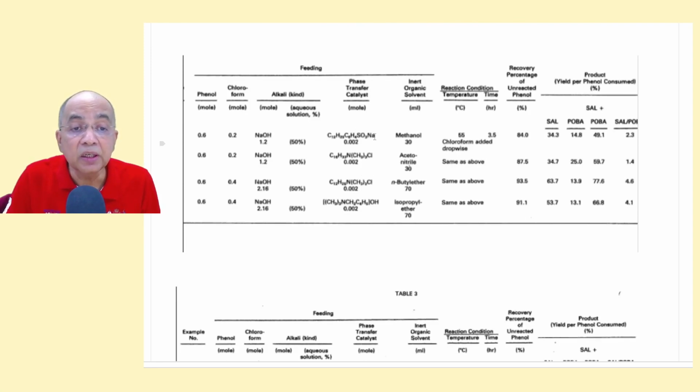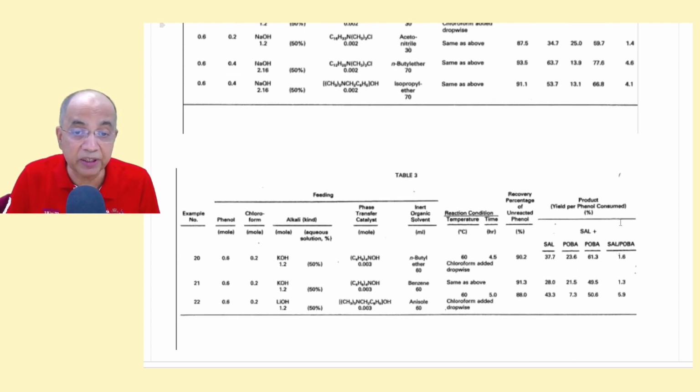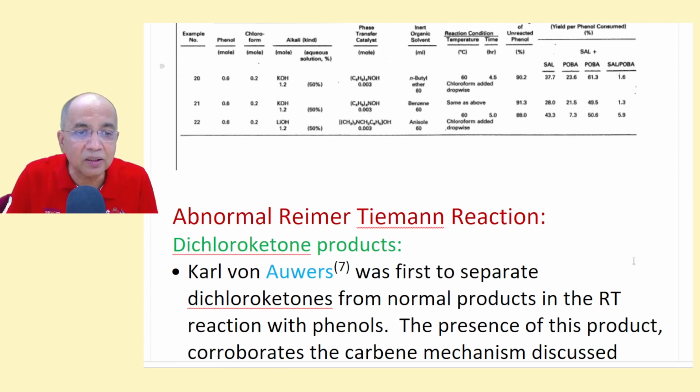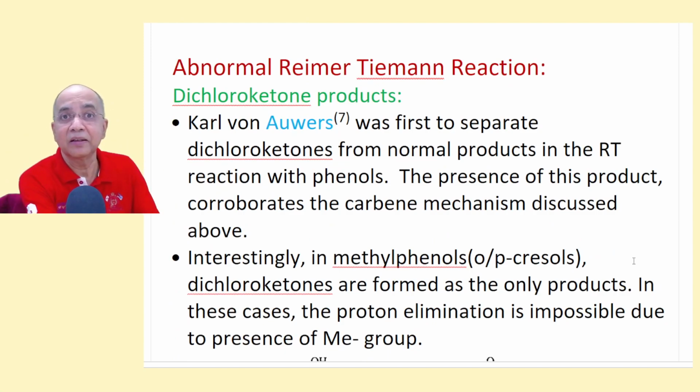And here he also used an anionic surfactant, sulfonate, dodecyl sulfonate. This is again a quaternary ammonium compound, N is there, and the benzyl group is there. These are all BACs, different types of BACs, and the organic solvents are different, and again he found the ratio more than 1. Ortho salicylaldehyde is major. So I have given you a lot of data to authenticate, but now comes the climax.